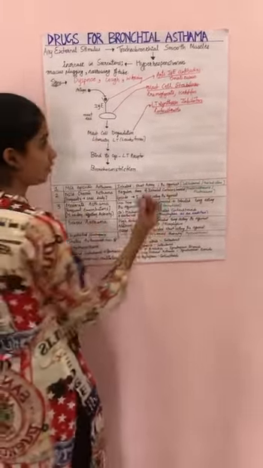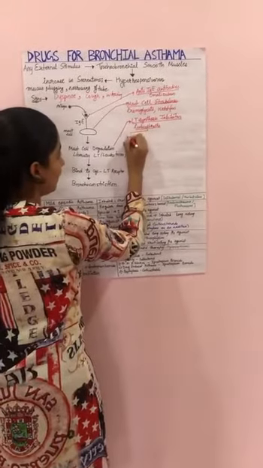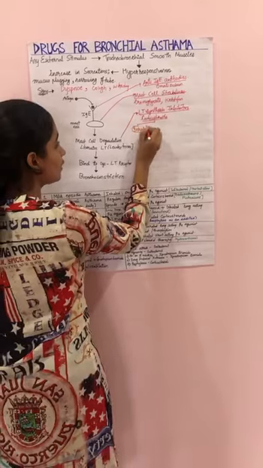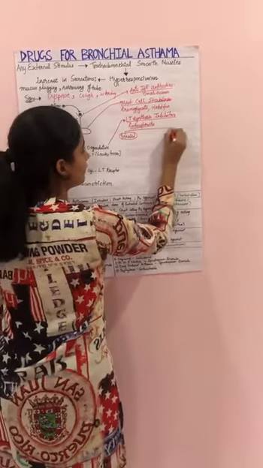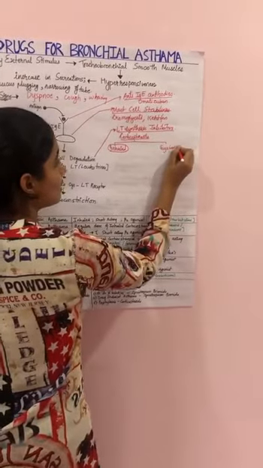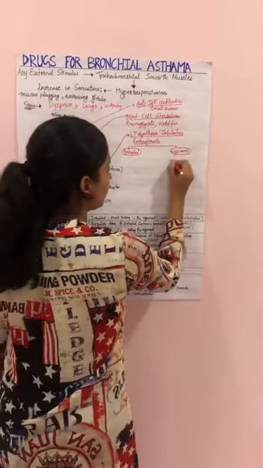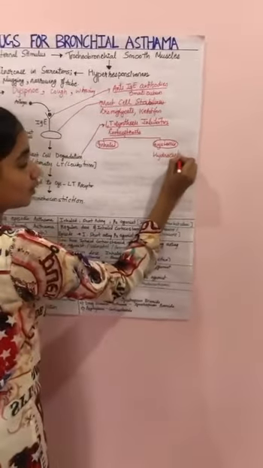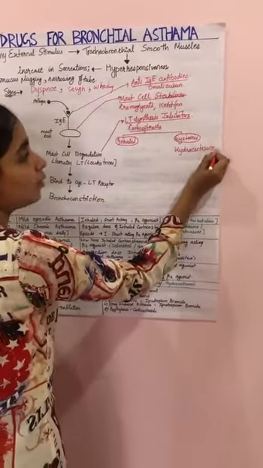Now, corticosteroids are of two types. Inhaled, which are taken through the inhalation route, and systemic. The systemic corticosteroids include hydrocortisone and glucocorticoids.